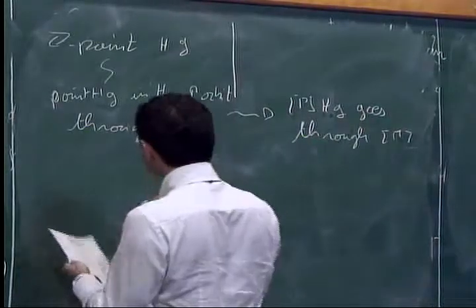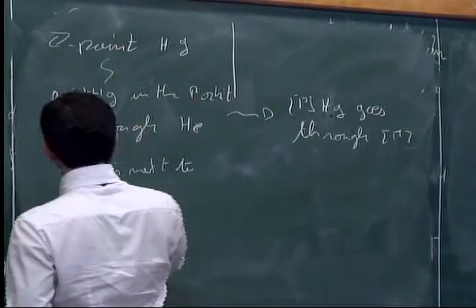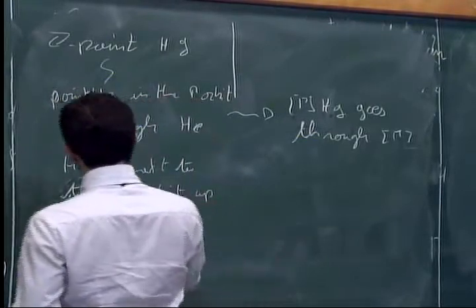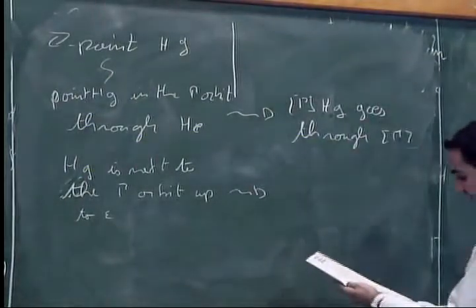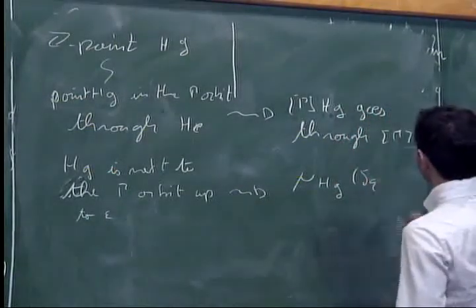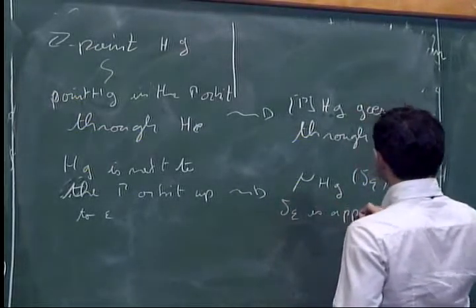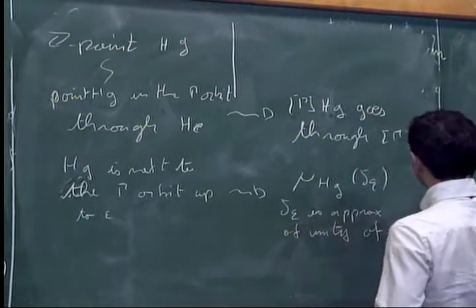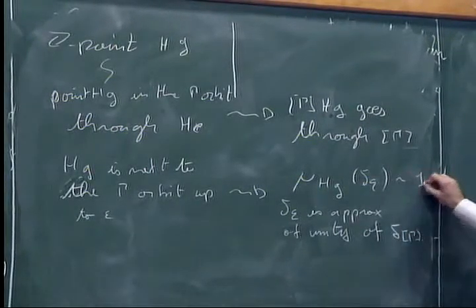What is actually done is when Hg is next to the gamma orbit, up to epsilon, we detect this by saying that the proba measure I use against delta epsilon, where delta epsilon is an approximation of unity of the Dirac measure at gamma, is nearly 1.